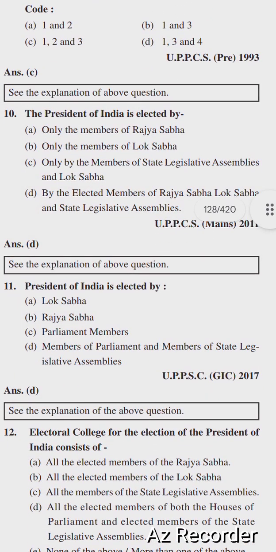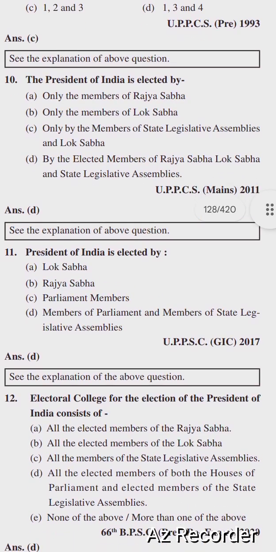So next question: the President of India is elected by Lok Sabha, Rajya Sabha, Parliament members, and members of the Parliament and members of the state legislative assemblies. Right option is option number D, members of Parliament and members of state legislative assemblies.